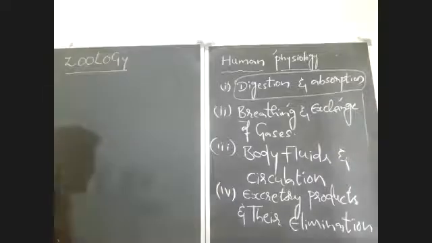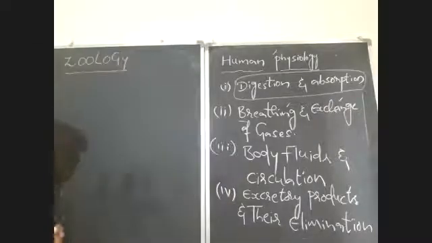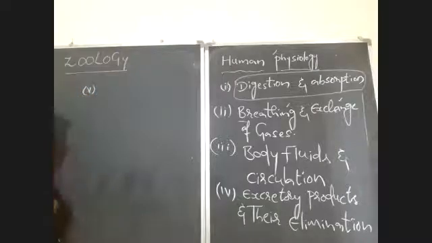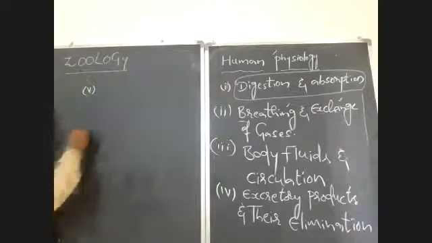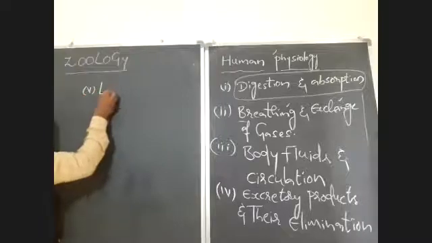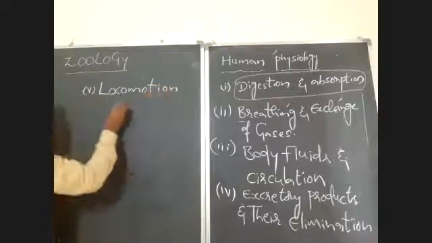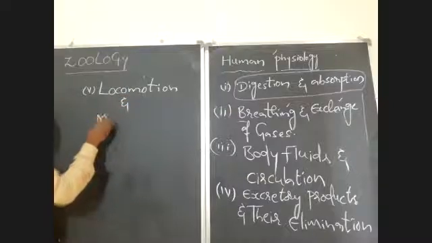And after completion of excretory products and their elimination, the next topic you will learn in human physiology is locomotion and movement.